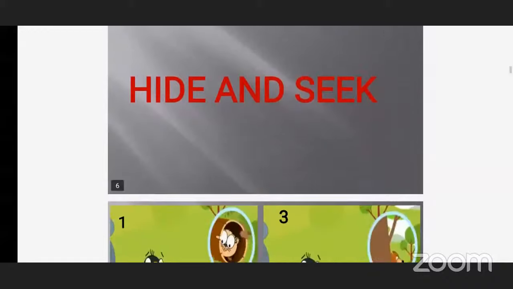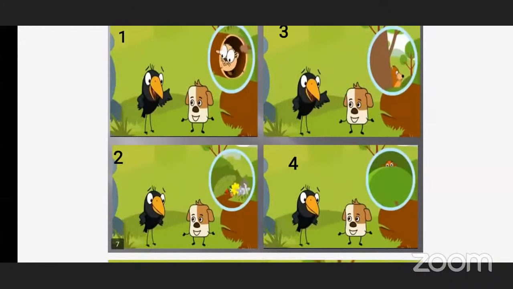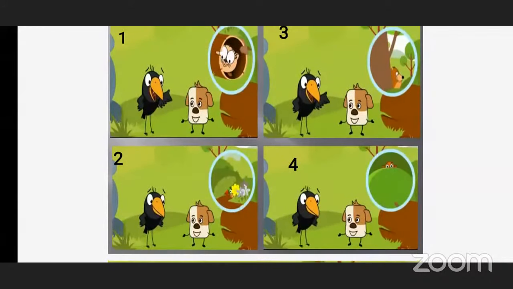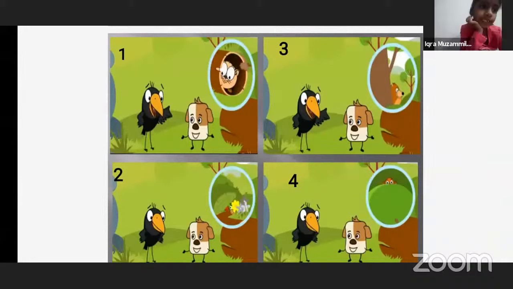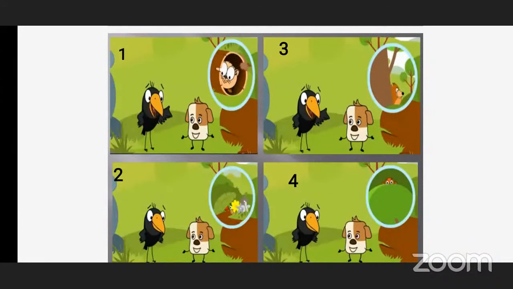The crow and the doggy decided to find the other animals and birds. And the 4 animals, monk, parrot, bhalu, and the kitty, they all went and hid somewhere. So, first picture.